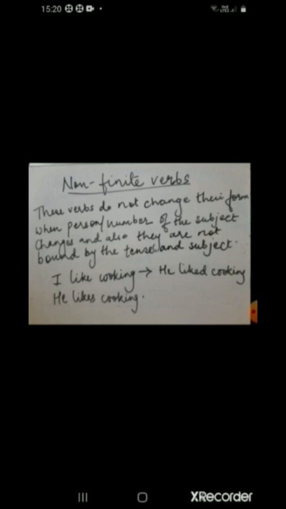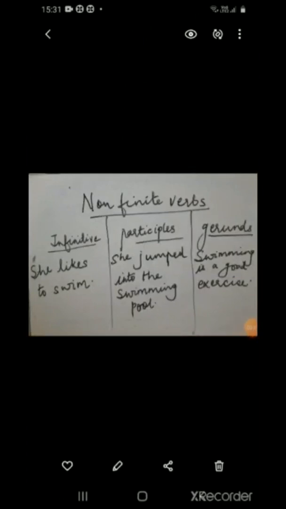So you see, whether we change the person of the subject or whether we change the tense has not made any difference to the verb cooking. Such kinds of verbs which do not change their form with the subject change and the tense change are called non-finite verbs. Now you see on the board, non-finite verbs are of three types: the infinitives, participles and gerunds. Does it ring a bell? We have already seen all these three types of verbs.